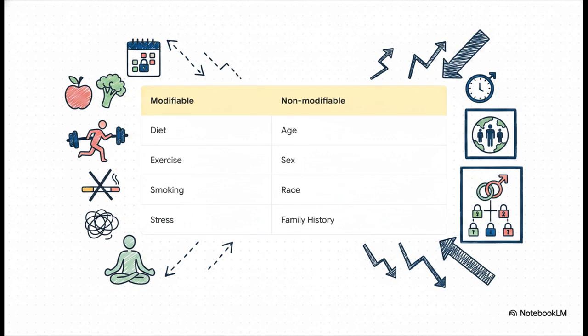You've got non-modifiable factors, which are the rules we just can't change, like our age, biological sex, race, or family history. But then you have the modifiable factors. We absolutely 100% control things like our diet, whether we exercise or sit around all day, if we smoke, how we manage stress, and our alcohol consumption. We actually have the power to write this part of our biological rulebook.